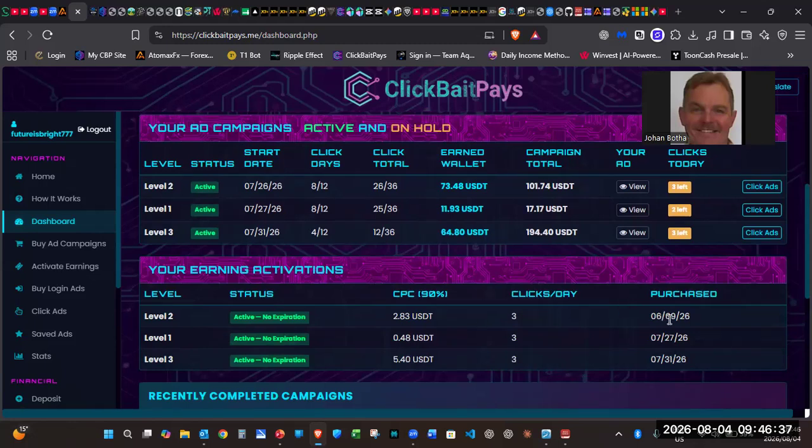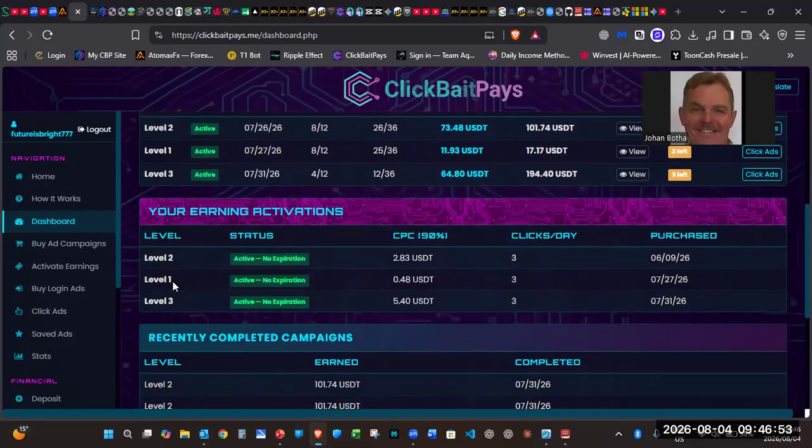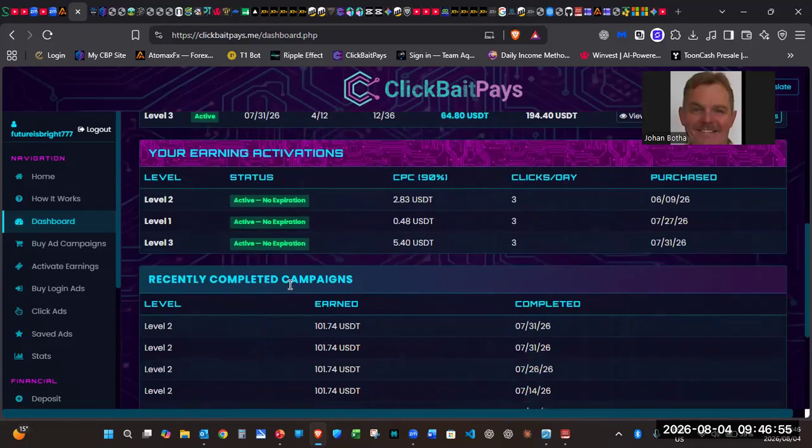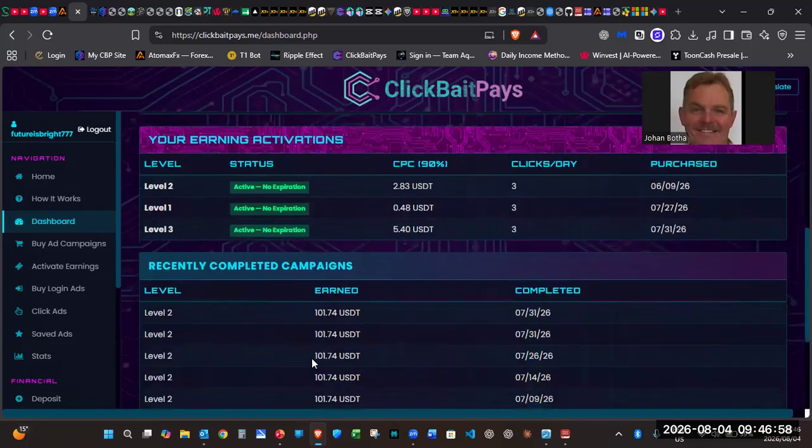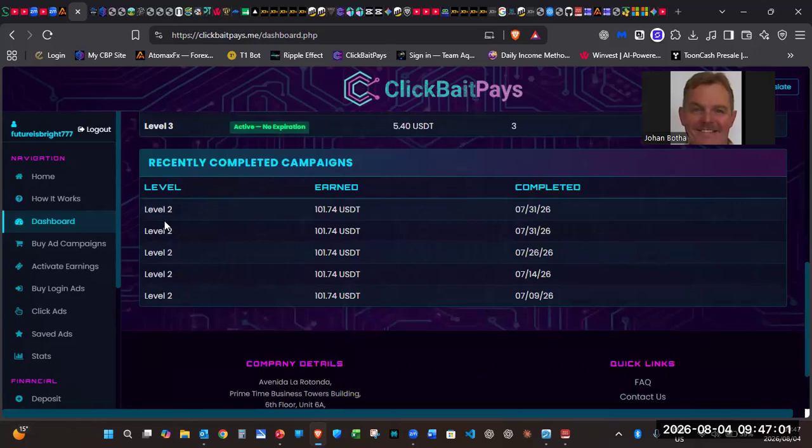And then on the 9th of June, I activated level 2. These are the activation dates. So you can see currently I have level 1, 2, and 3 active, and at the bottom, recently completed. You can see here level 2 has 5 completed already. The aim or the target is to upgrade to level 4 as quickly as possible, and then start to withdraw more funds from there.